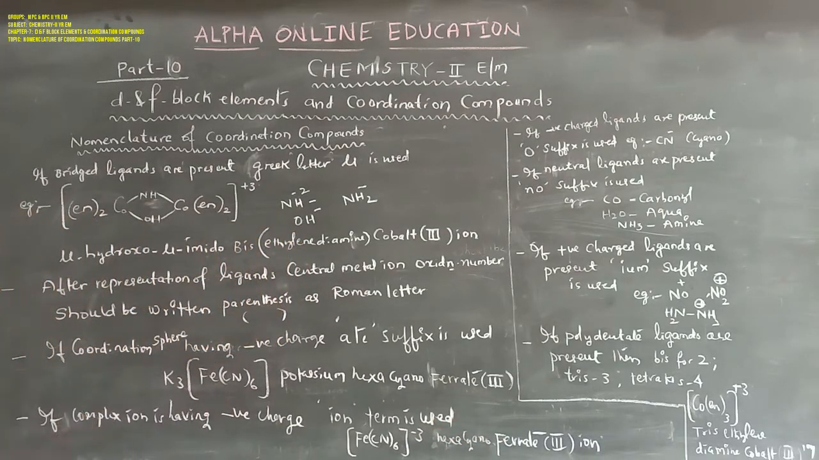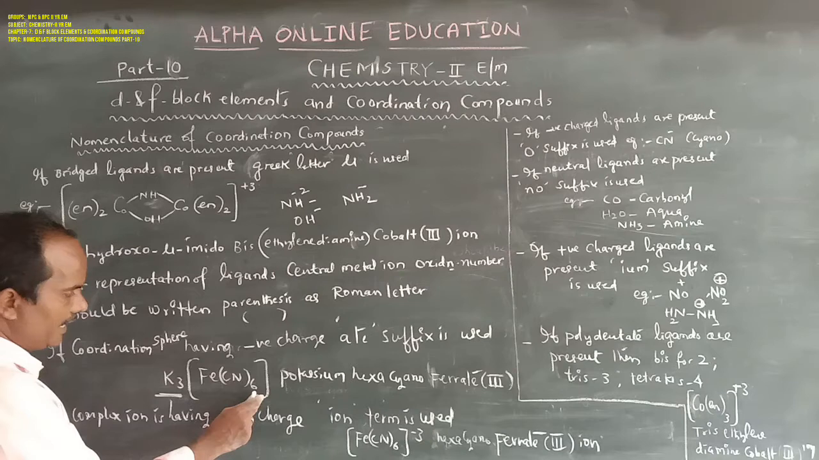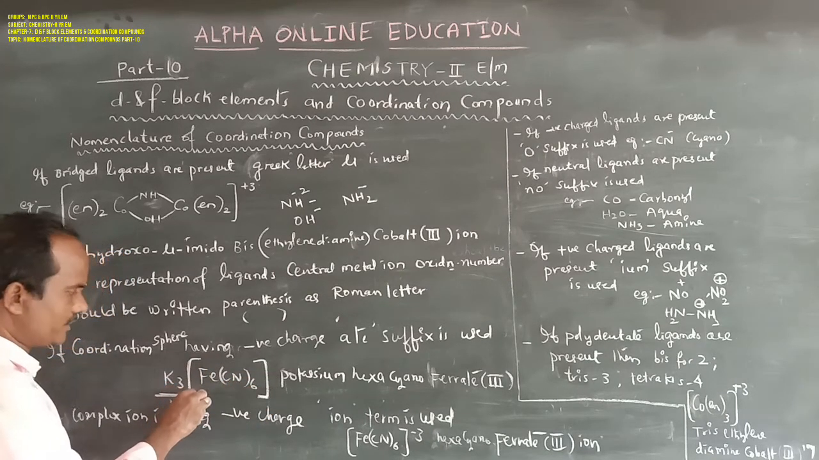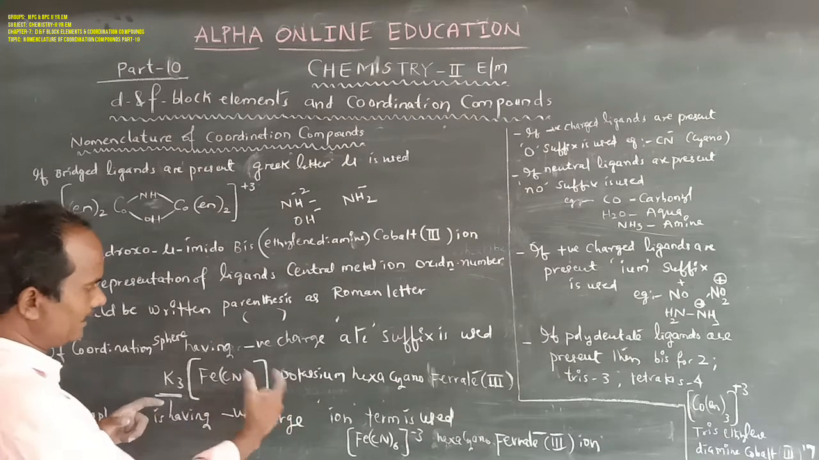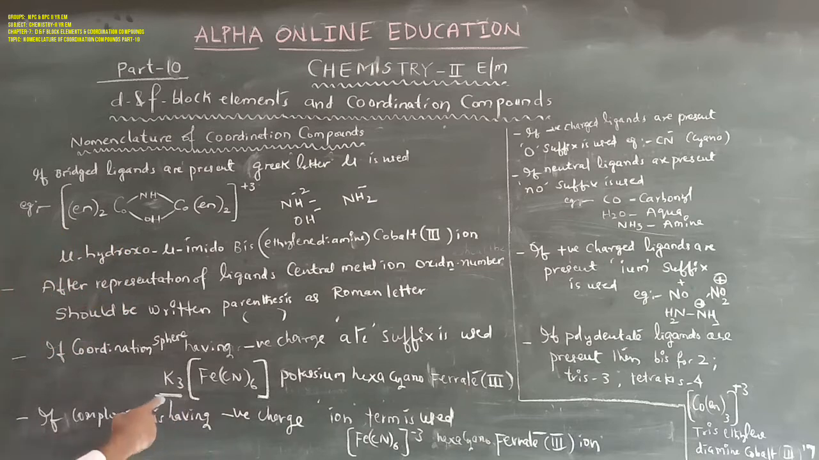Next, if the coordination sphere has a negative charge, the ate suffix is used. Suppose this is the coordination compound K3[Fe(CN)6]. This is the cationic part, and this is the anionic part. That is, the coordination sphere has a negative charge. That's why, while giving the name for these types of compounds, the ate suffix is used.